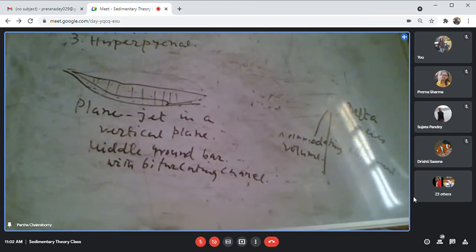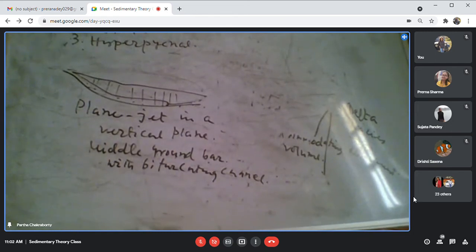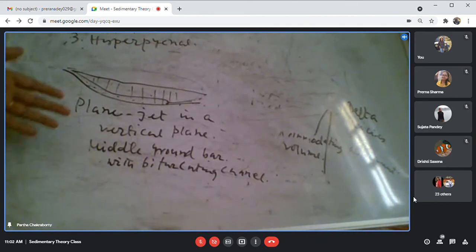How is the mixing happening here? Because it is a denser water that is coming, it will be laterally restricted. The entire river water will be entering into the basin in the form of a plane jet flow on a vertical plane. And most of the flow will be bottom hugging. You will be getting a middle ground bar.